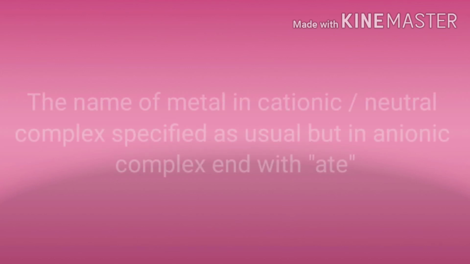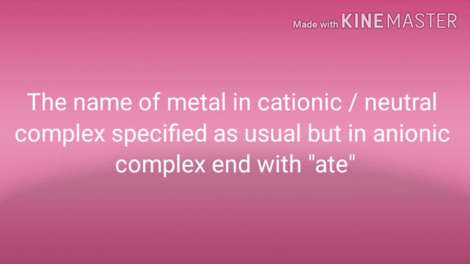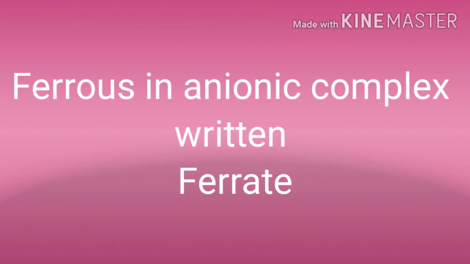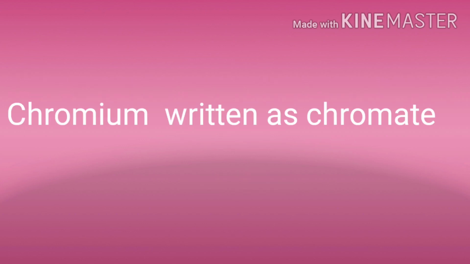Now the rule 8. The name of the central metal ion in cationic or neutral complexes is written as usual, but in an anionic complex it will end with ATE. For example, ferrous in an anionic complex will be written as ferrate. Another example we can take, that is chromium. In this, chromium will be written as chromate.